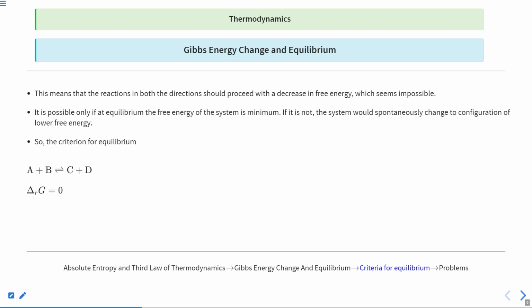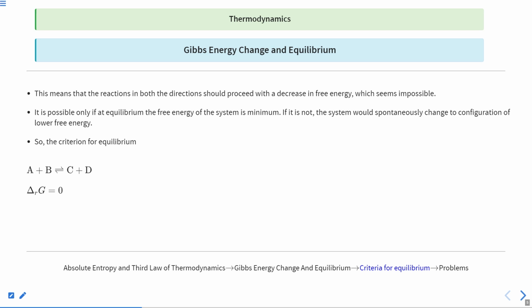Okay, since I have told that there is the same decrease in free energy in either direction, only then can we call it equilibrium. It means that the Gibbs free energy for both reactant and product is 0, so that results in delta G equals 0. Clear? This is the very basic criterion for equilibrium.